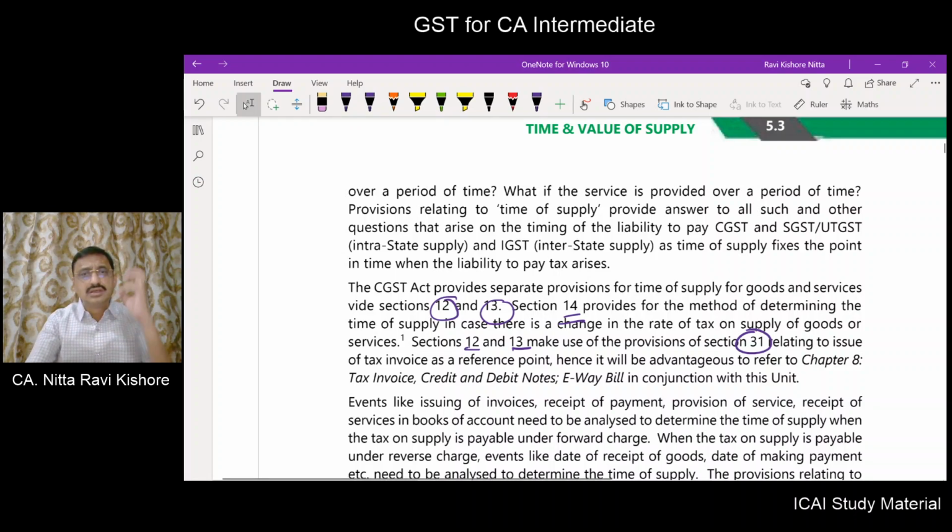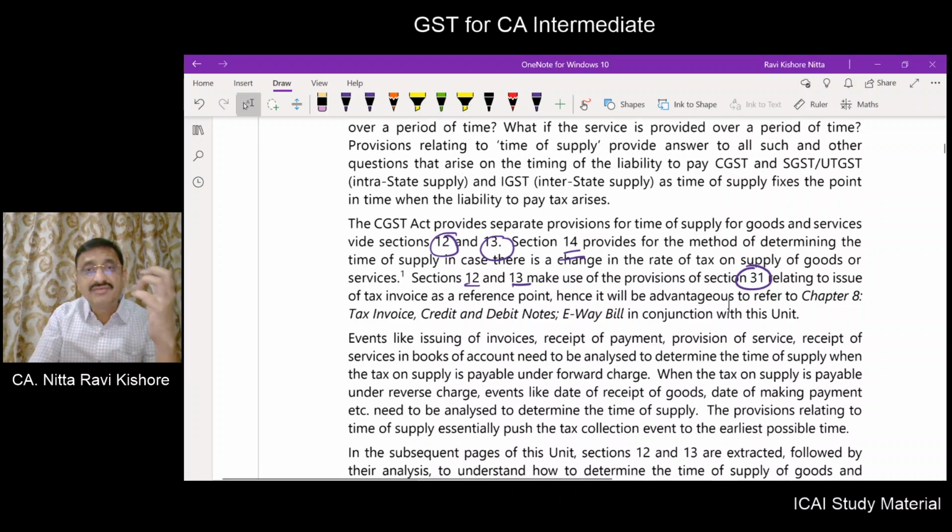However, in our intermediate course, the invoice related provisions are contained in chapter 8. But for a better understanding, we will be learning the section 31 provisions per se in this chapter itself, in order to get a better understanding of determining the time of supply in respect of good or service.